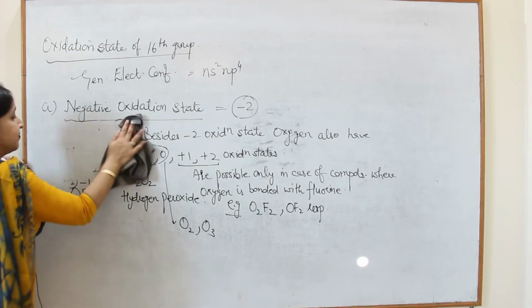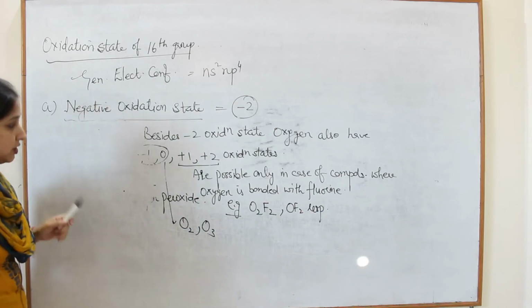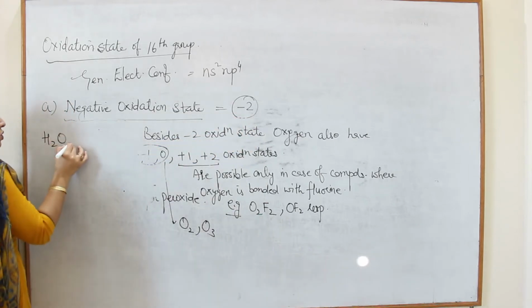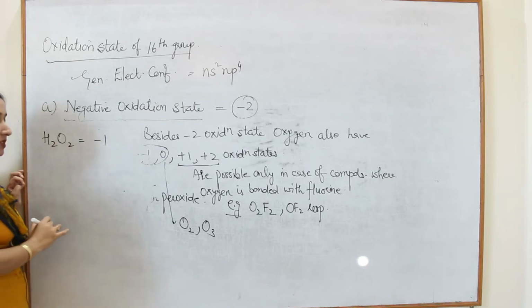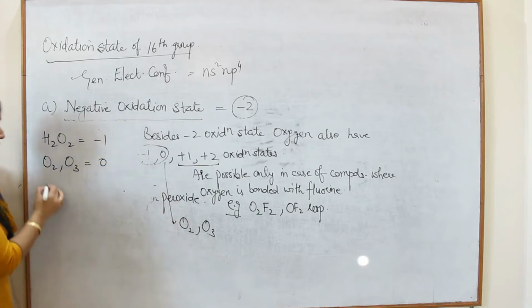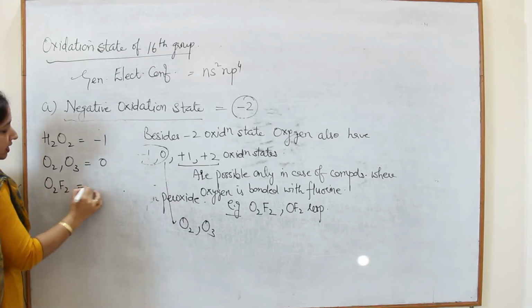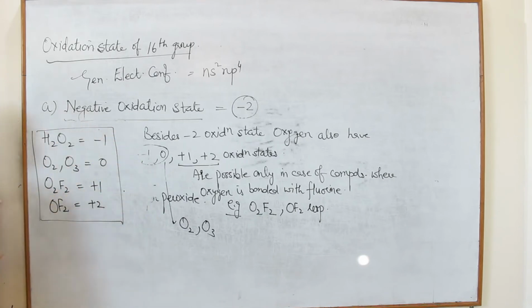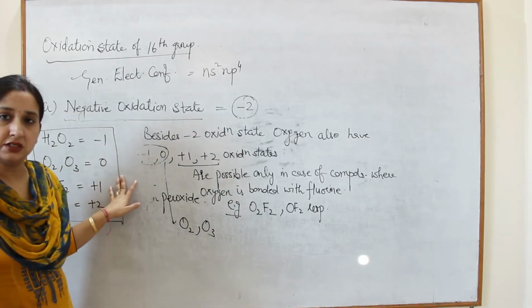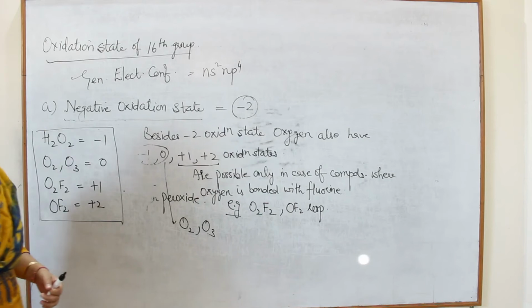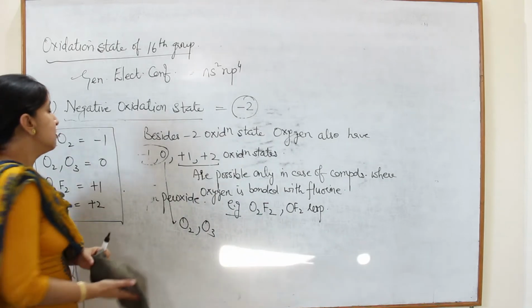So we can say the normal oxidation state is -2. In H2O2, oxygen has oxidation state -1. In O2 and O3, it has oxidation state 0. In O2F2, it has oxidation state +1, and in OF2, it has oxidation state +2. This is very important for your 1 mark questions. Okay, this is all about the negative oxidation state. So the common negative oxidation state of 16th group members is -2.